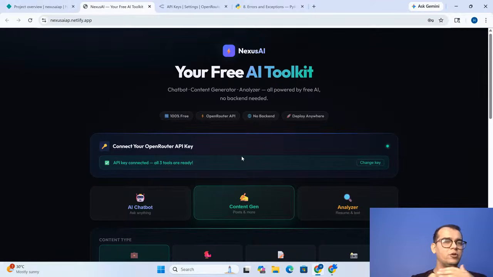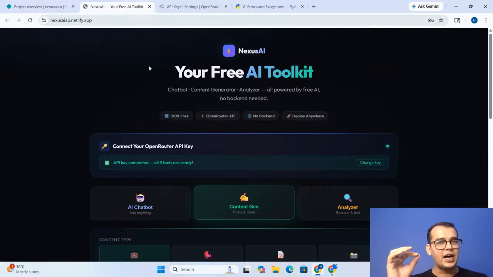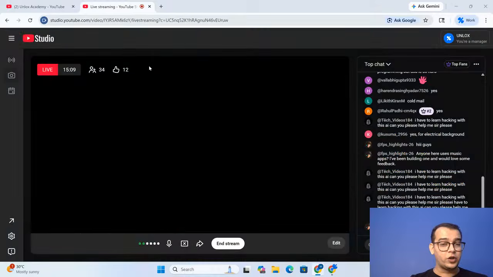What about, say, I'm using ChatGPT, I'm using Claude, I'm using OpenRouter, I'm using other AI applications. But has anyone used Nexus AI? Is there anyone who has used Nexus AI? No, right? Because I have created Nexus AI for you guys. And it is something that you will create in today's session, your own AI application. That's what we have to focus on, how to build your application, guys, right?